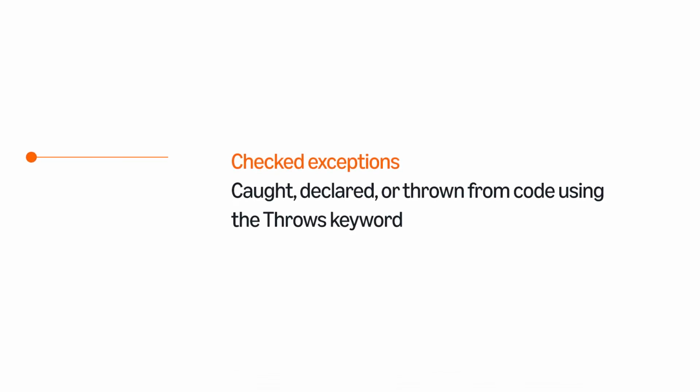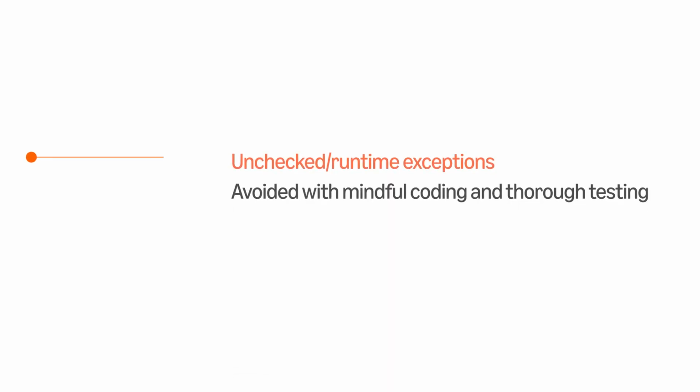Checked exceptions can be caught, declared, or thrown from code using the throws keyword, which you learned about in a previous reading. However, the throws keyword is not meant to be used for unchecked or runtime exceptions. These exceptions are ideally meant to be prevented by developers with mindful coding and thorough testing. In Java, runtime exceptions are grouped into a hierarchy of classes.